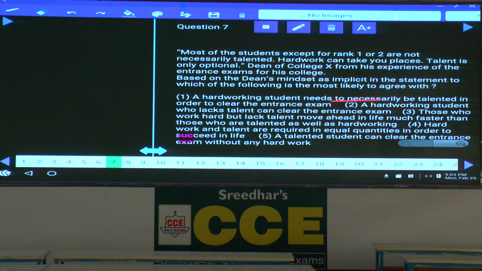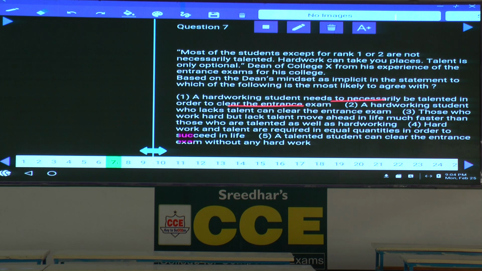A hardworking student needs to necessarily be talented. Is he talking anything regarding this? To clear the entrance exam. Here, in the above statement he is talking about how to get the ranks from 3 onwards, whereas clearing the examination is not at all given in the above statement.